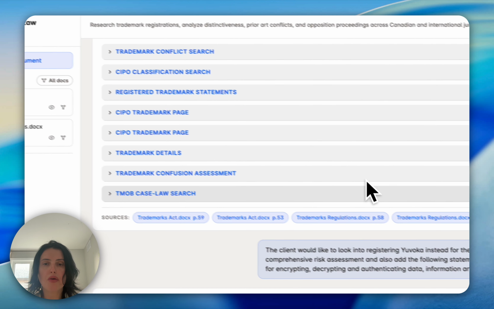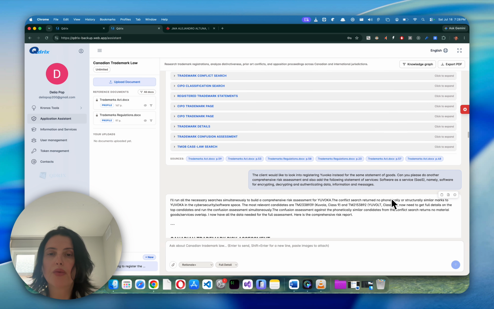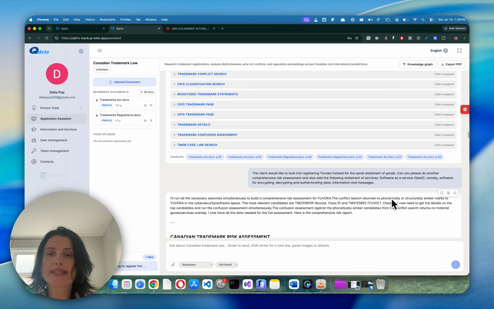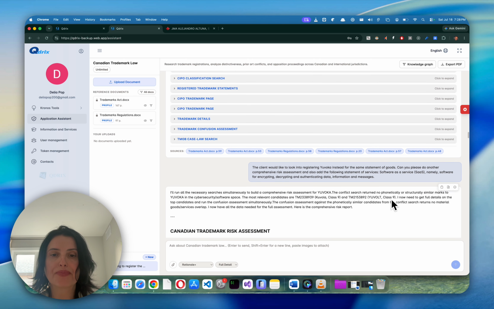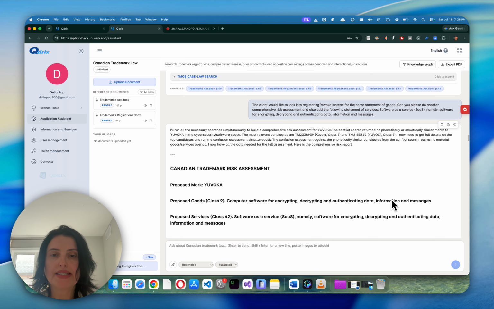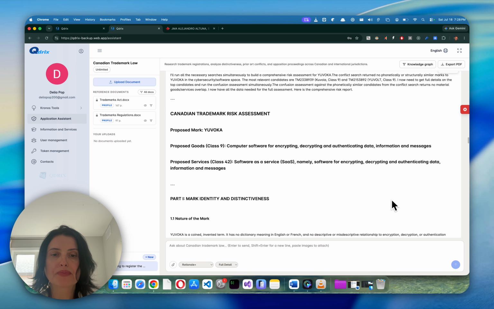Back to our assessment. We are asking our assistant to look into registering UVOCA in state for the same statement of goods and to do another comprehensive risk assessment and also add a statement of services, software as a service related to the goods we originally discussed. Here is the new assessment.